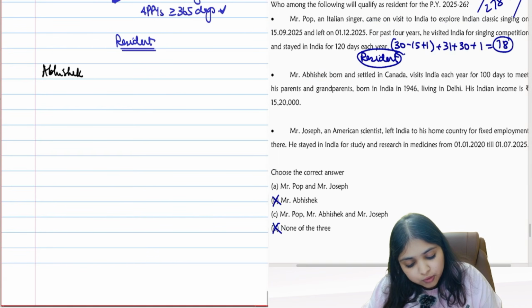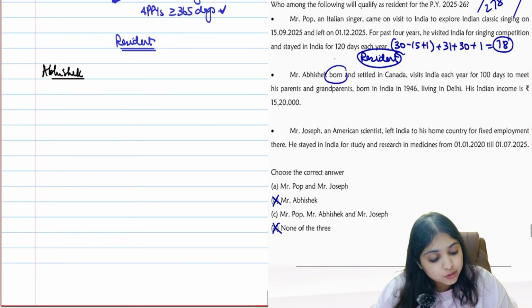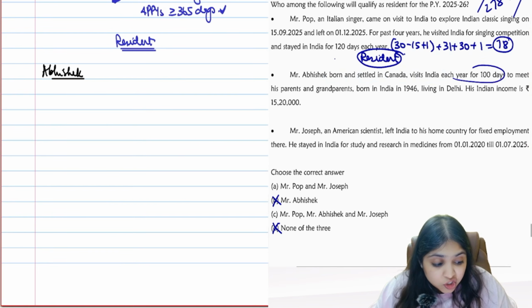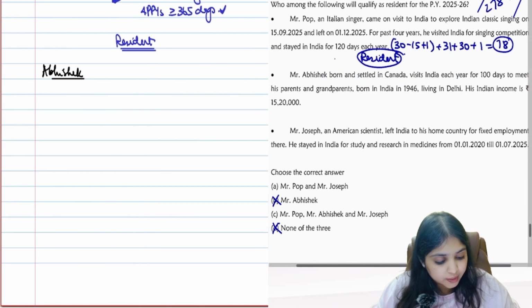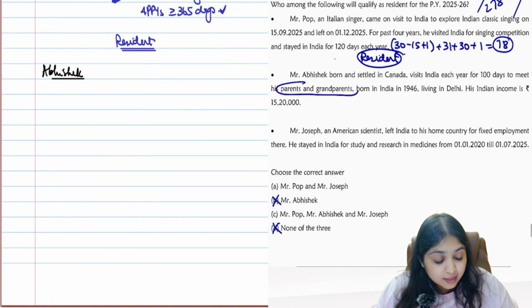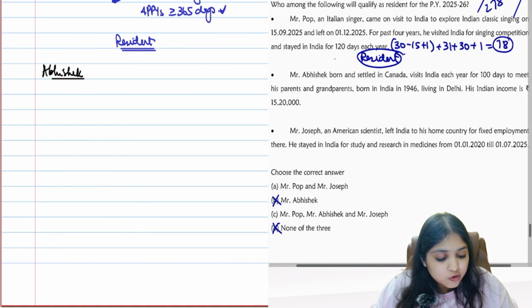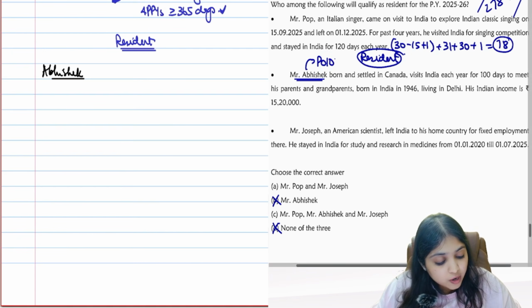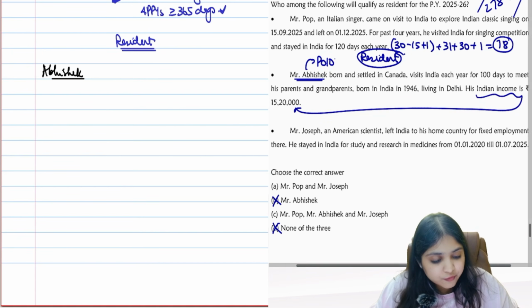What are they saying about him now? He was born and settled in Canada. He visits India each year for 100 days, coming to India to meet his parents and grandparents, who were born in India. So what will you call Mr. Abhishek? His parents and grandparents are born in India. Abhishek becomes a person of Indian origin, guys. He's born in India in 1946, living in Delhi. His Indian incomes are 15 lakh 20.